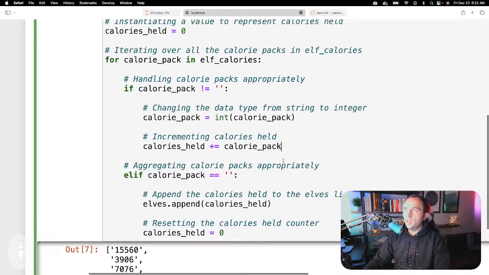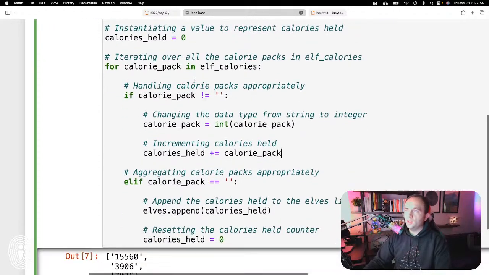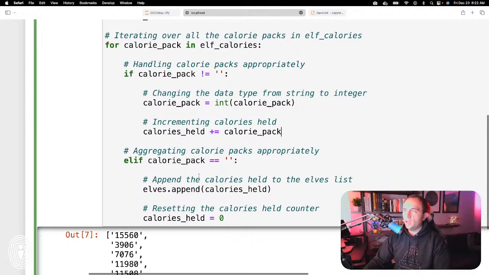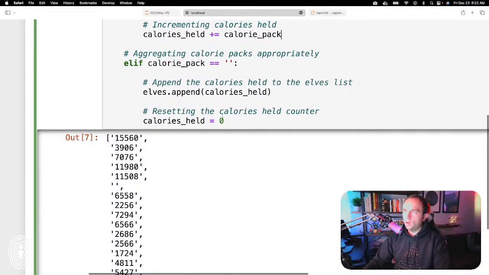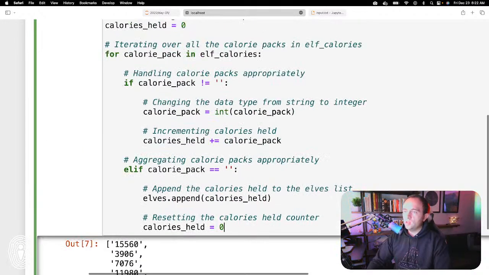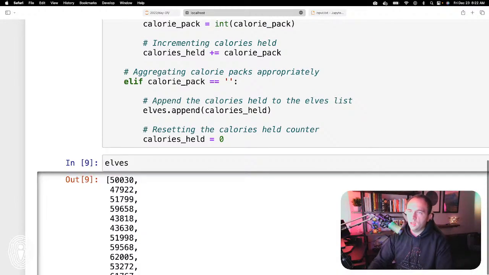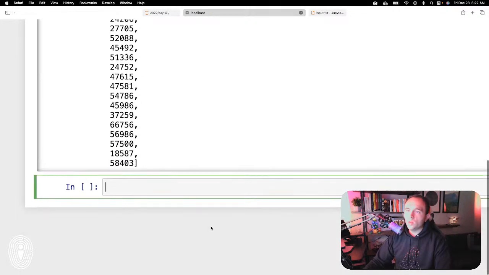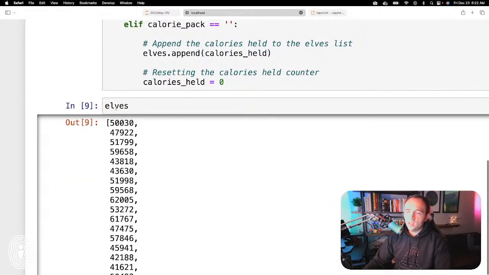So that's basically the whole code, or at least the code that will get us how much each elf is carrying. And again, if it's blank, then we take the value that is currently held, we append it back to elves, and then we set the calories held counter back to 0. So let's go ahead and run this cell, and then view our elves list here. Okay, so now this is a whole list of values, all representing the number of calories held by every single elf. Now things get pretty easy from here.